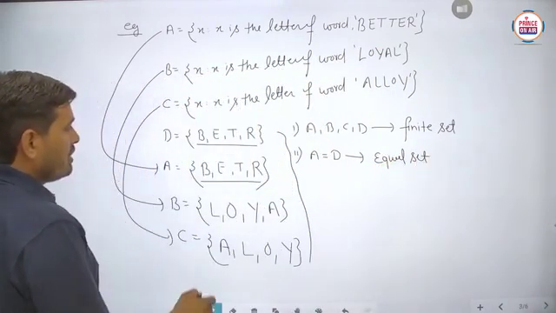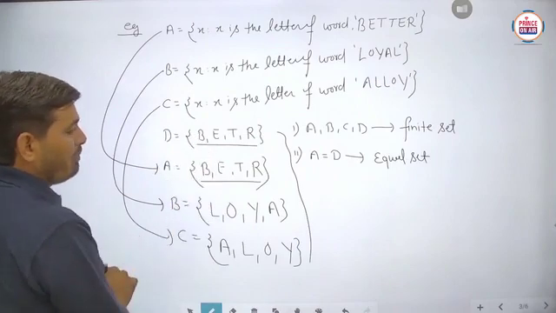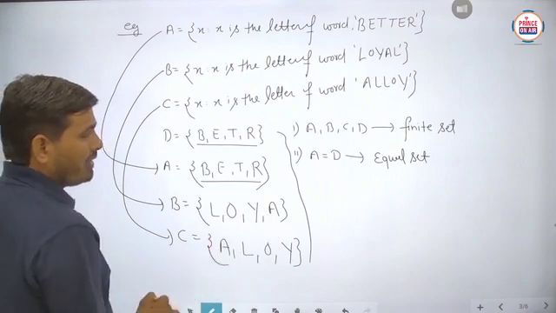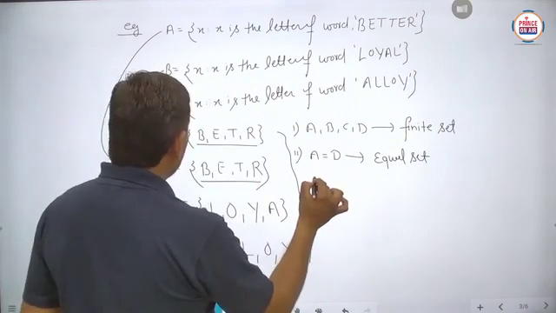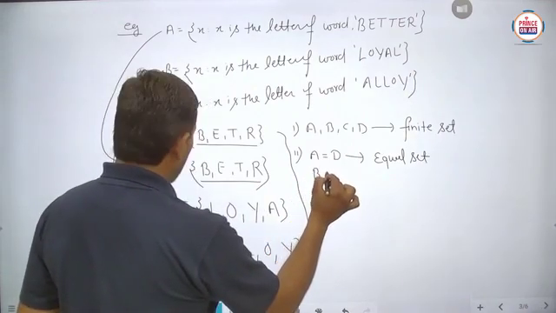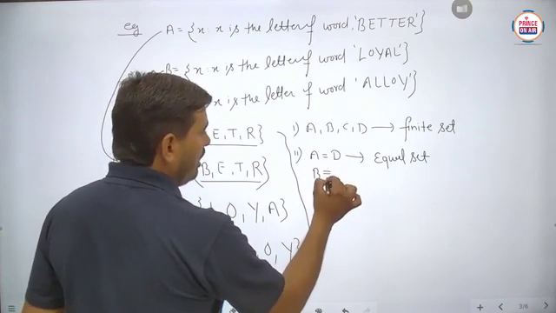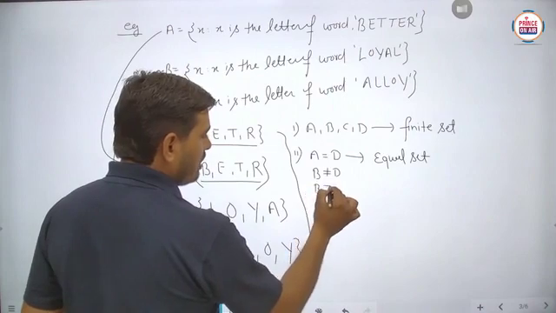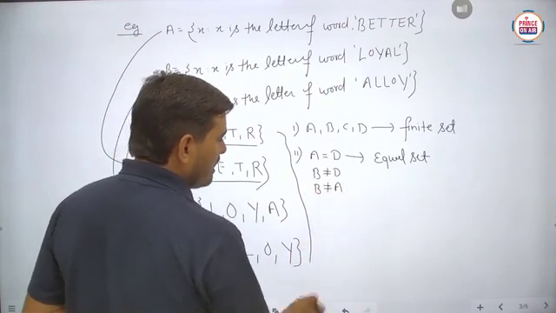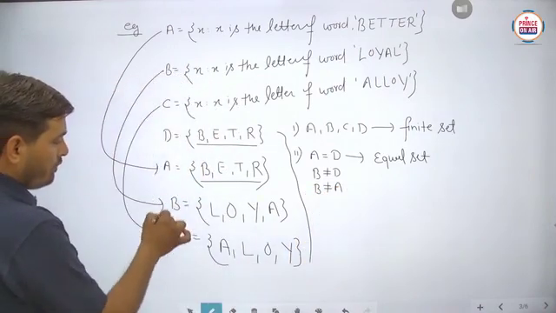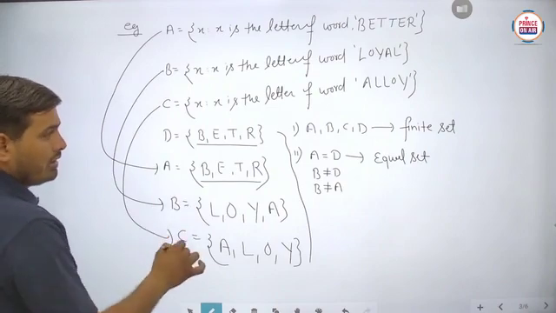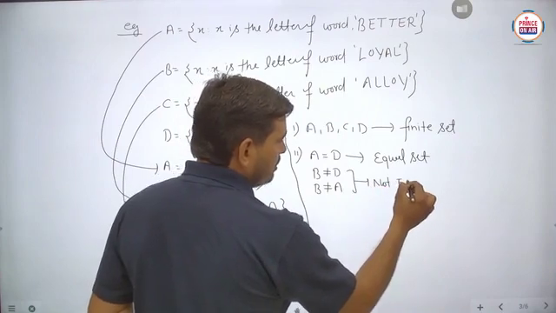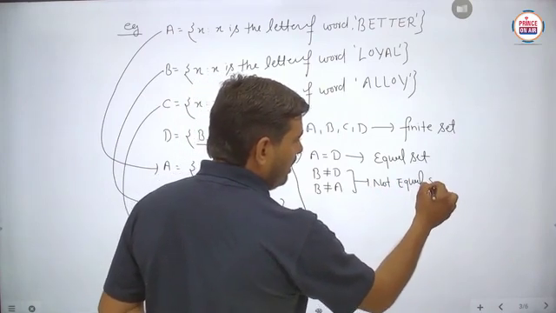Similarly, suppose B and D are compared. So here some different letters are there. So you can say that B is not equal to D, and B is not equal to A also. Is it clear? But for B and C, these are not said to be unequal sets.